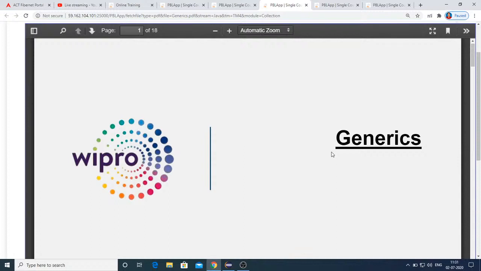Another disadvantage we used to have with non-generic based collections is that for every retrieval you need to perform typecasting explicitly. For every object retrieved from the collection, you need to explicitly typecast, because you are dumping all types of objects into the collection. Whichever object you pick, you have to tell what type of object you are picking.